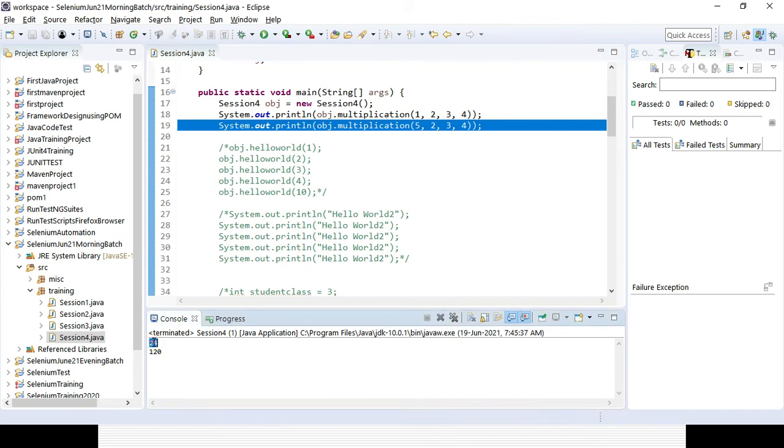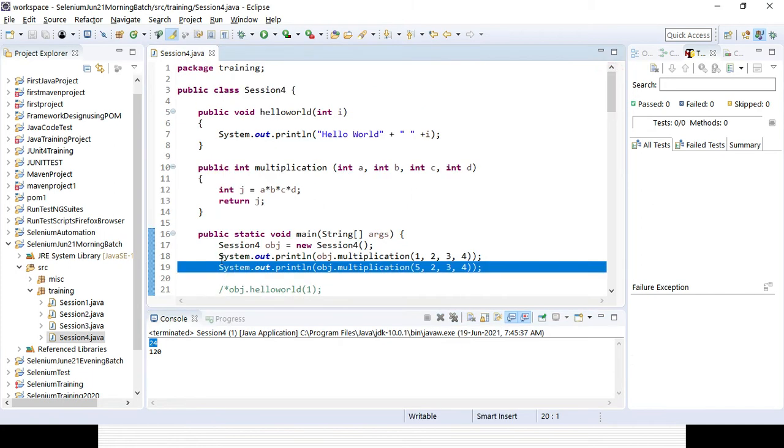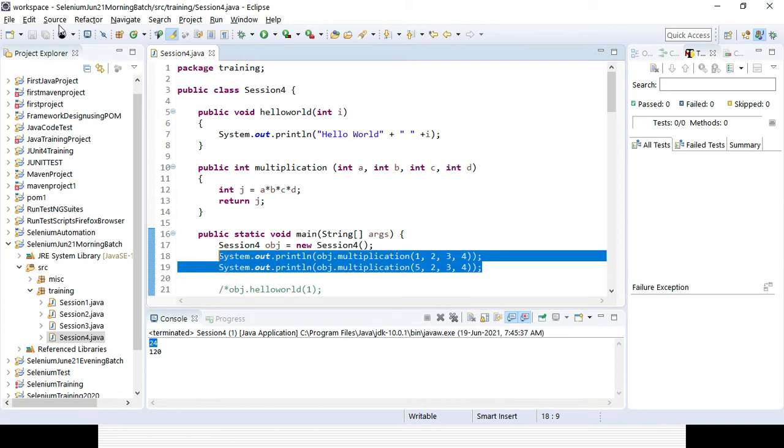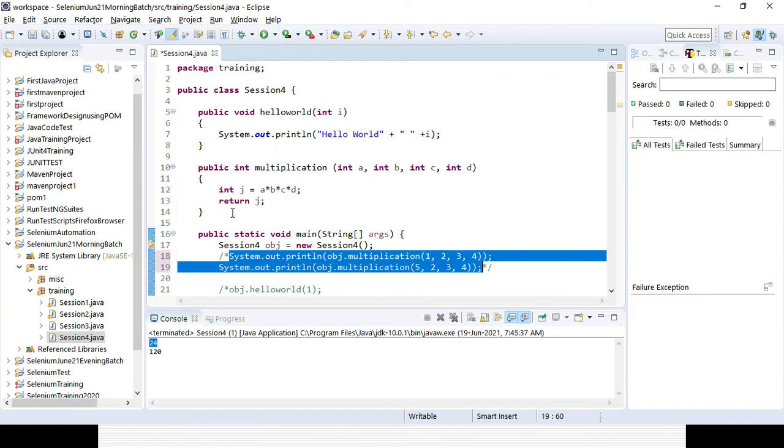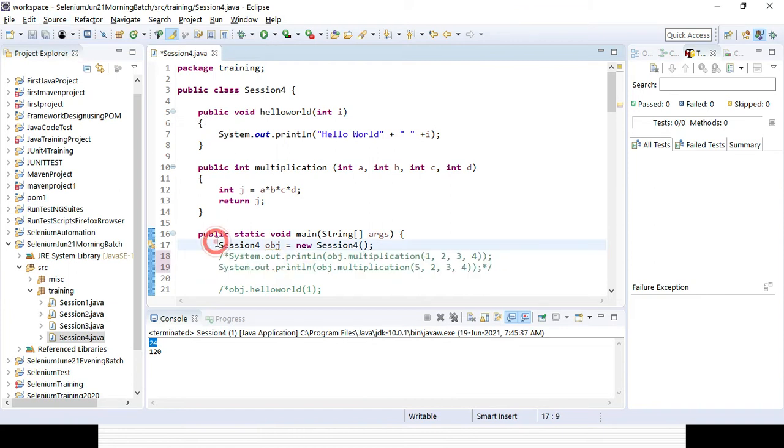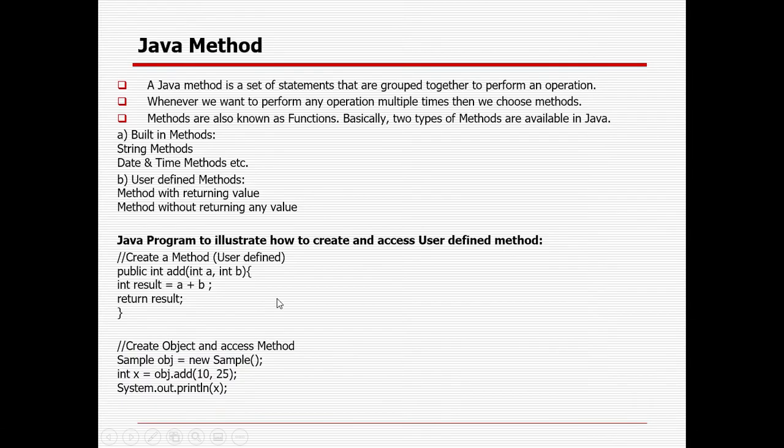So instead of hard coding anything, you can create a method, and as and when required you can pass the parameters and use them at the actual time. So that is the concept of user defined method with return type and without return type. Okay, so that is the thing. Built-in method string is already covered, date and time function I will be covering today.